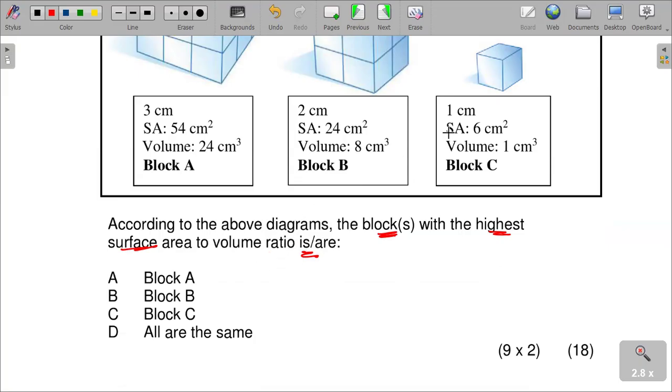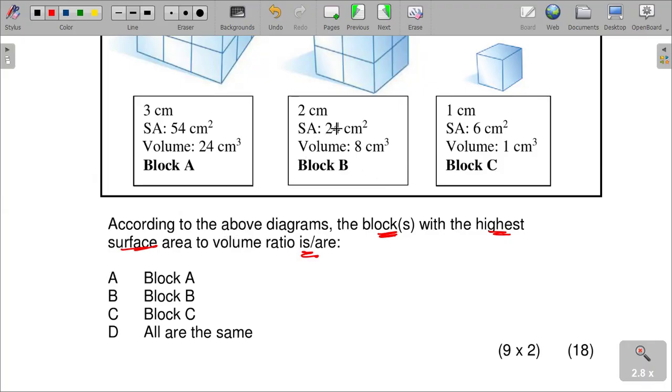If we can see, the one has a surface area of 6 square centimeters and a volume of 1 cubic centimeter. The other has a surface area of 24 square centimeters. The greatest is the highest surface area to volume.